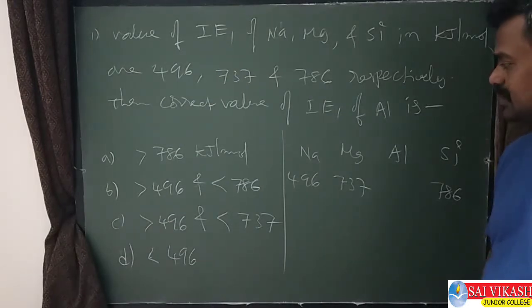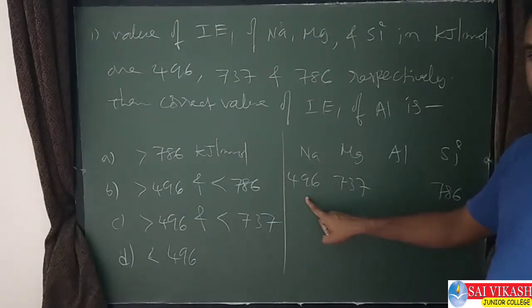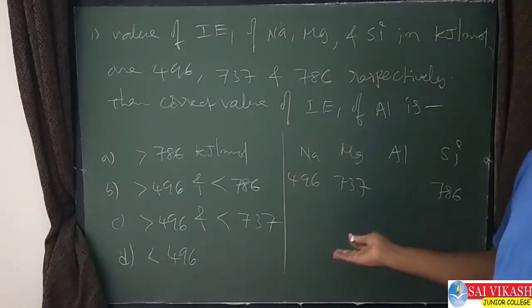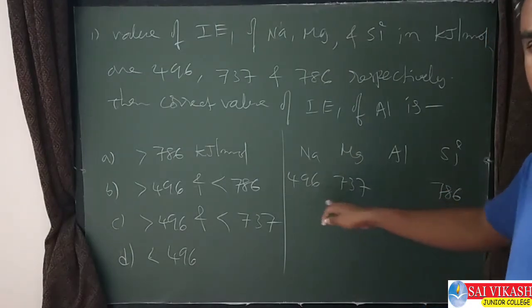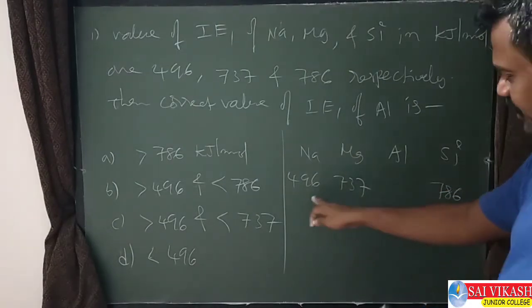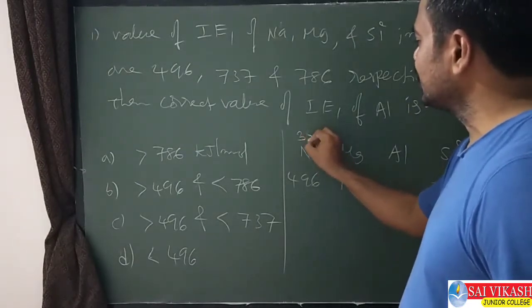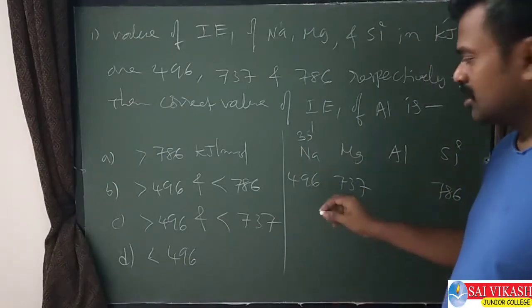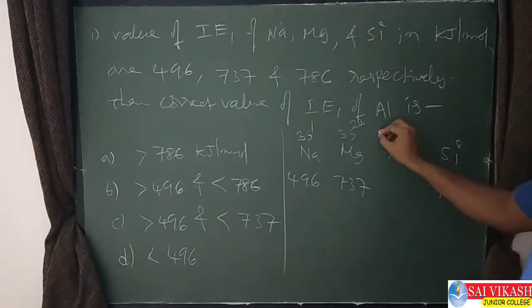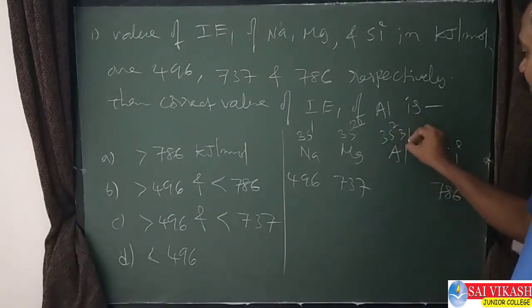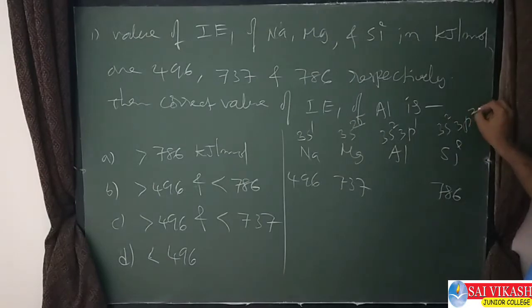Sodium size is bigger, which means less ionization enthalpy, 496. Magnesium size is smaller, that's why more energy is required. But you see the configuration: sodium is 3s1, magnesium is 3s2, aluminum is 3s2 3p1, silicon is 3s2 3p2.